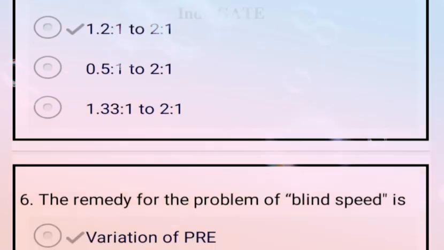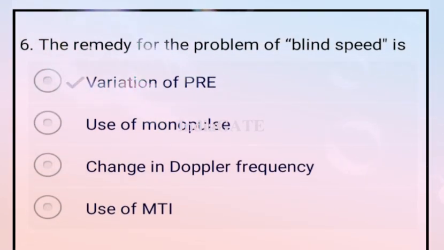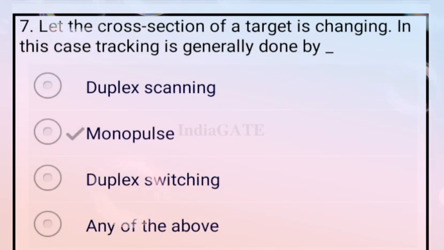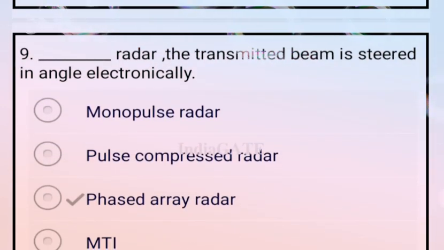Okay, now next question. The remedy for the problem of blind speed is variation of the PRF. So option A is your correct answer. Next question. If the cross section of the target is changing, tracking is generally done by monopulse. So option B is correct. Monopulse is the correct answer. Next question. The radar whose transmitted beam is steered in angle electrically is the phased array radar. So option C is correct.